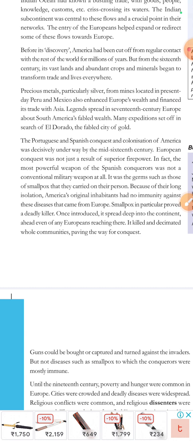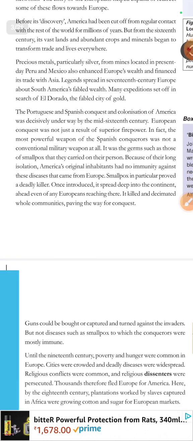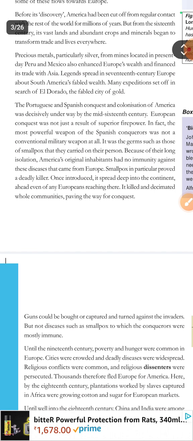The Portuguese and the Spanish colonization of America was decisively underway by the mid-16th century. European conquest was not just a result of superior firepower. In fact, the most powerful weapon of the Spanish conquerors was not a conventional military weapon at all. It was germs.